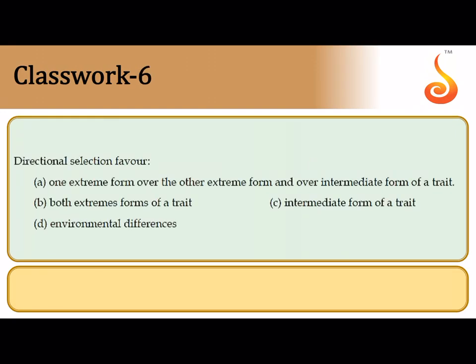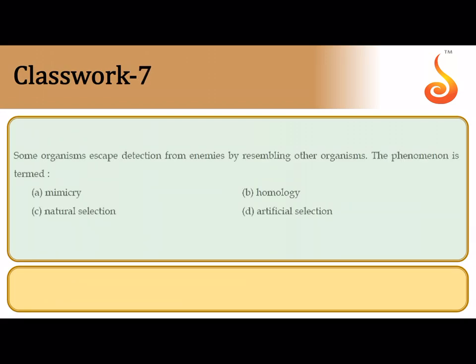Directional selection. Now, in directional selection, nature usually favors one extreme of a phenotype. Like I had told you, if you have tall and dwarf plants, if nature favors either the tall, which is one extreme, or the dwarf, which is another extreme, then it is called directional selection. So the correct answer is option A.